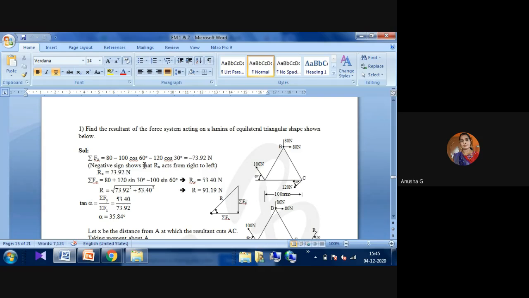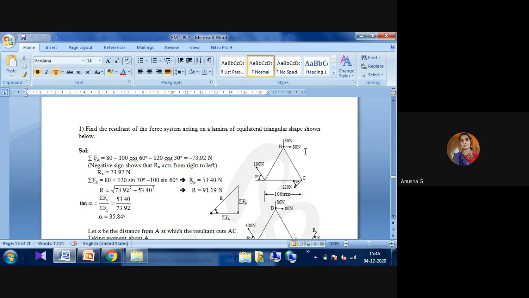Okay, can all of you observe here? Summation of horizontal forces is equal to 0. First one is 80 Newtons, whatever the 80 is given. Second one is 100, which is at an angle of 60 degrees. We have to consider it towards horizontal, means cos. You have to remember horizontal cos, vertical sine. You have to observe the direction here, whether it is in the left side direction or right side direction.